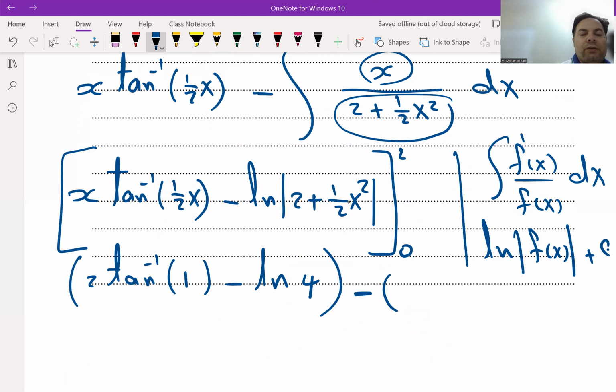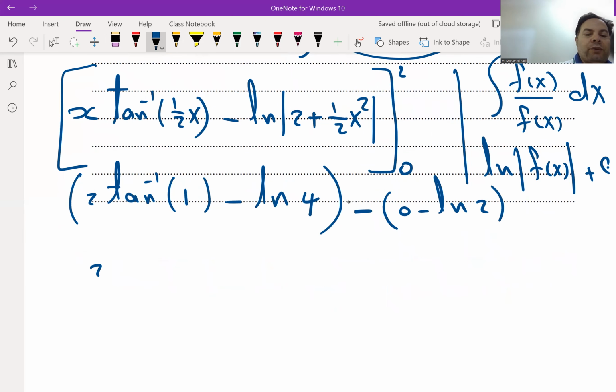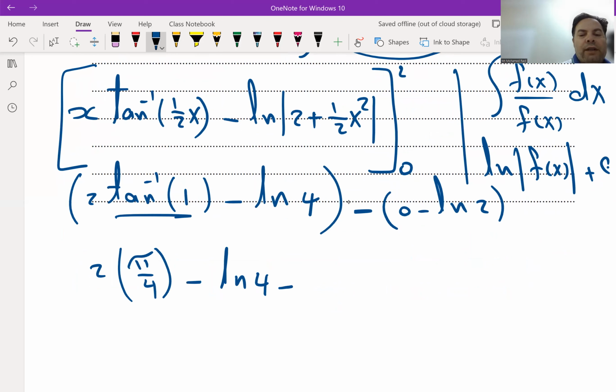Minus, substitute by 0: 0 minus ln 2. Simplify more: 2 tan⁻¹ 1 is pi over 4. Don't forget to use the rest system if you don't memorize it. Minus ln 4, minus minus will be plus ln 2.